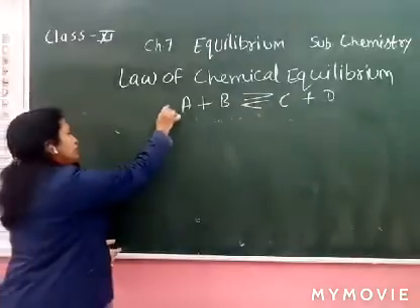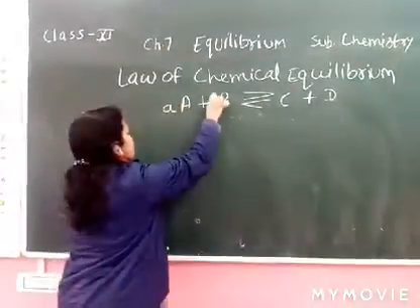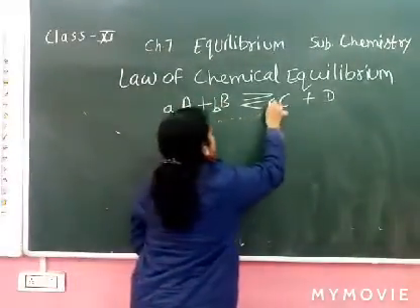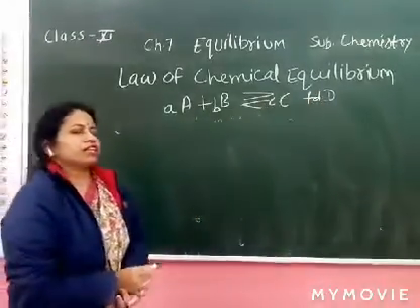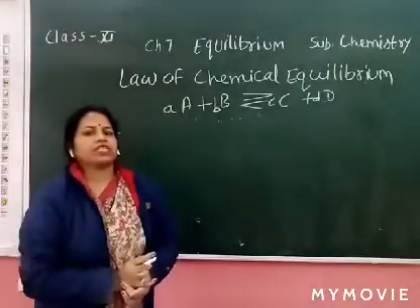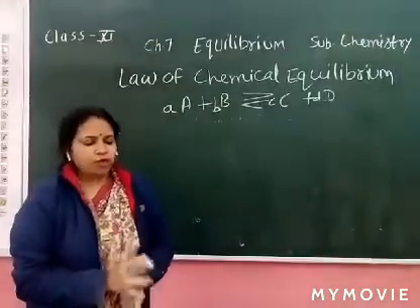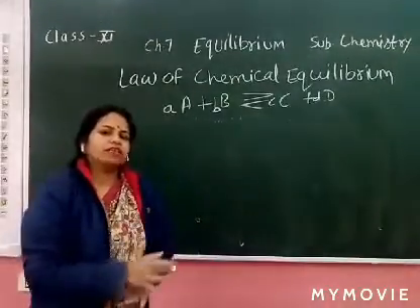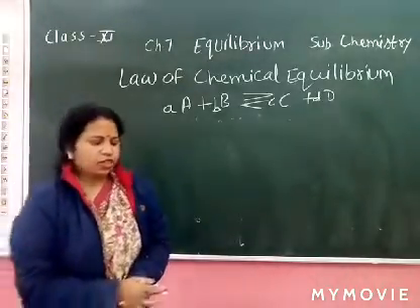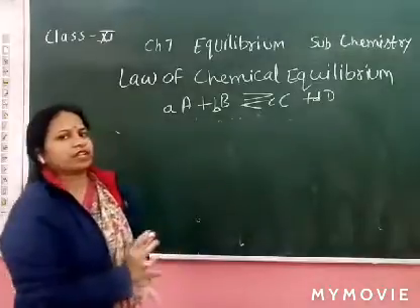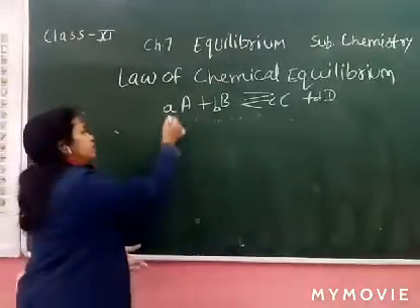Now let's take another example of a reaction like aA plus bB gives cC plus dD. a, b, c, d are the stoichiometric coefficients, the number of molecules taking part in the reaction, in a balanced chemical equation.